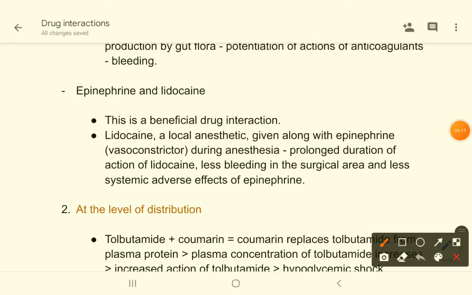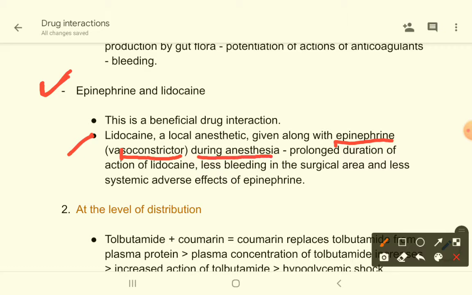Then come to epinephrine and lidocaine. Now this is a beneficial drug interaction. What happens here? Lidocaine is a local anesthetic drug. It is given along with epinephrine. Epinephrine is a vasoconstrictor which can cause constriction of blood vessels, and it is given during anesthesia.